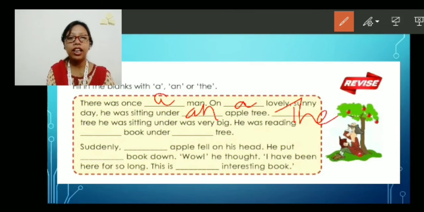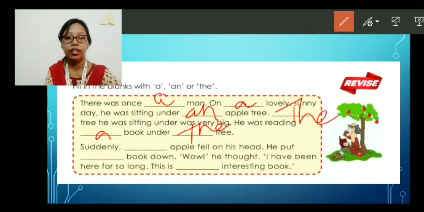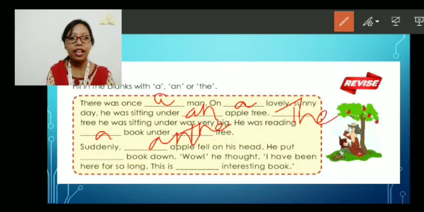He was reading a book under the tree. Suddenly an apple fell on his head. He put the book down. "Whoa," he thought, "I have been here for so long.